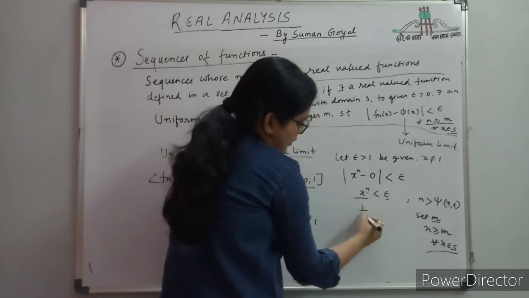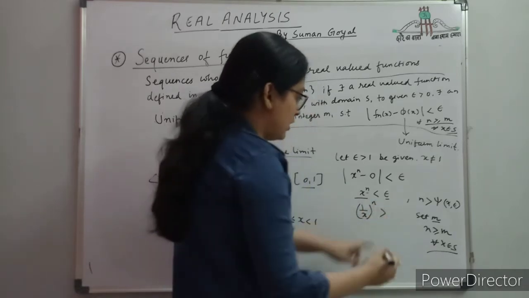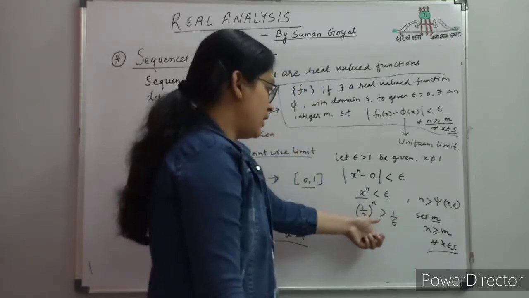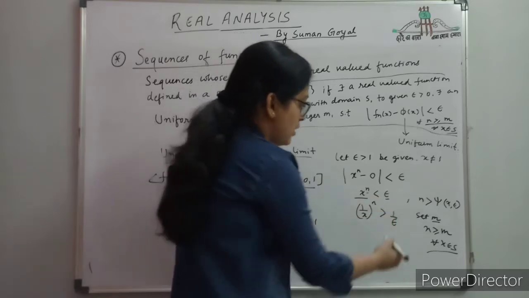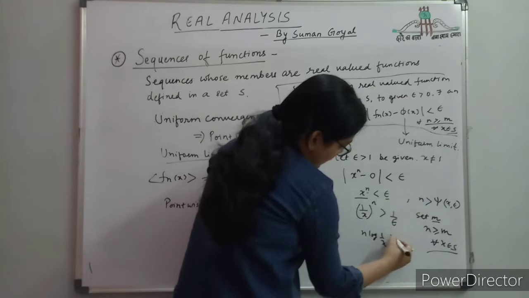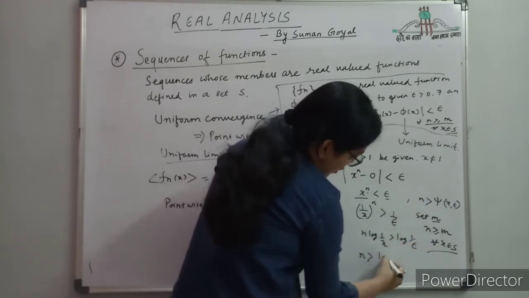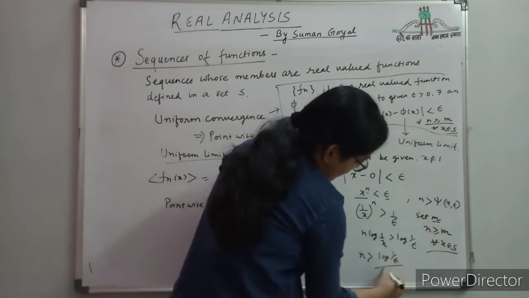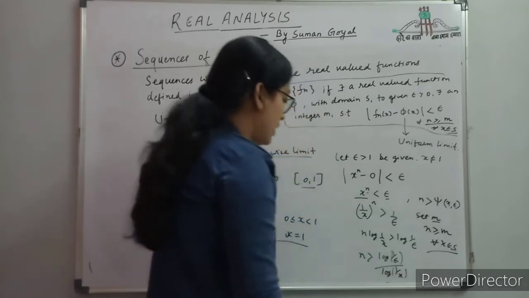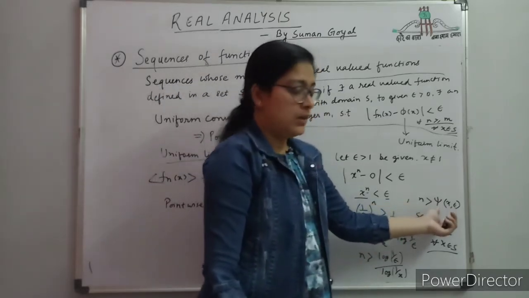So what we will do from here, you can alternate the sign, greater than 1 by epsilon. We made this 1 by x to the power n, so it becomes greater than 1 by epsilon. Then take log on both sides, so n is greater than log 1 by epsilon divided by log 1 by x. Okay, why are we doing these steps? Because we have to find n greater than the function of x and epsilon.